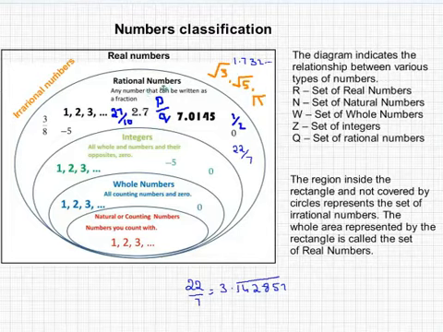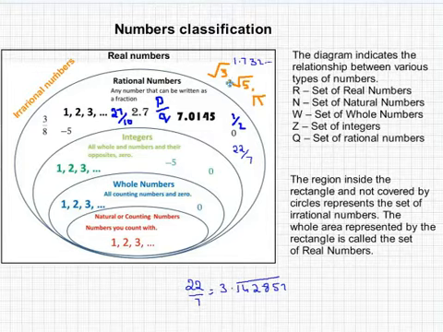A rational number is one which can be written as p by q. 1, 2, 3 or 2.7 or 1 by 2, all these are rational numbers. Particularly important is 22 by 7, because we normally write pi as 22 by 7, but this is actually an approximate value of pi. Pi as such is 3.141592 and so on, whereas 22 by 7 is 3.142857.